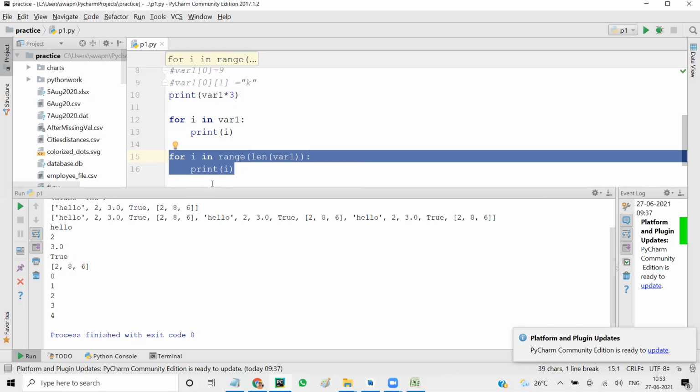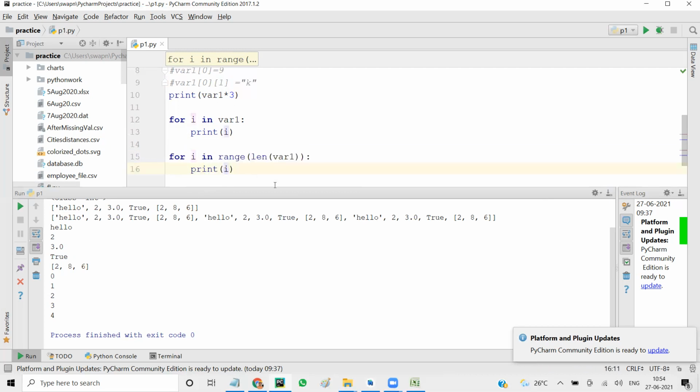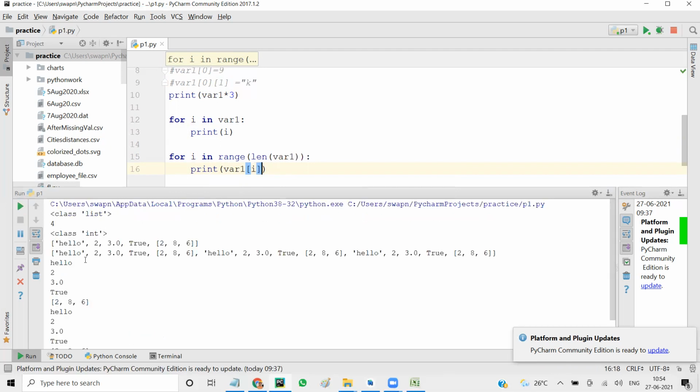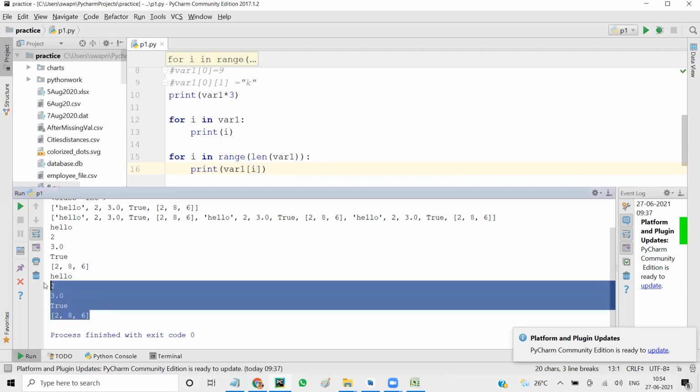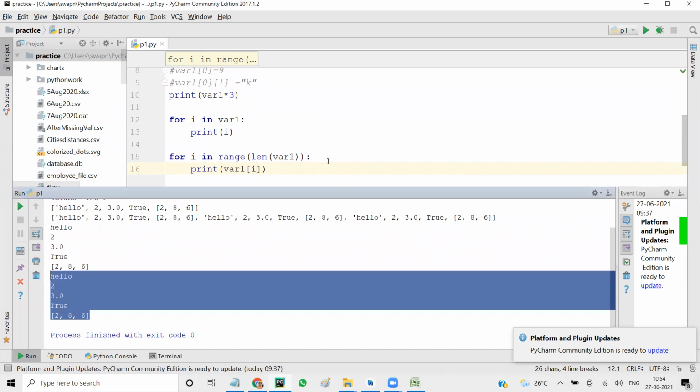So var1 will give us the value from the list, right? If I put this bracket here, that means you are saying var1 of 0, var1 of 1, var1 of 2, and when you run it, you get the values here, right?